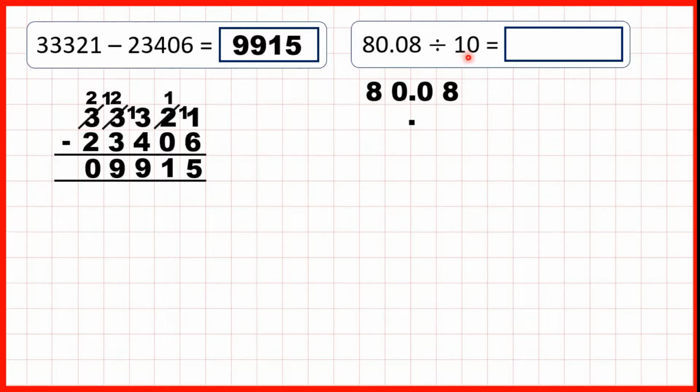And we're dividing by 10, which has 1 zero, so the digits are moving 1 square to the right. So if we copy down this 8, 1 square to the right, do the same with this 0, and with this 0, and with this 8, we have our answer, which is 8.008.